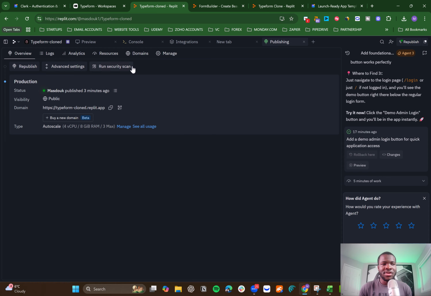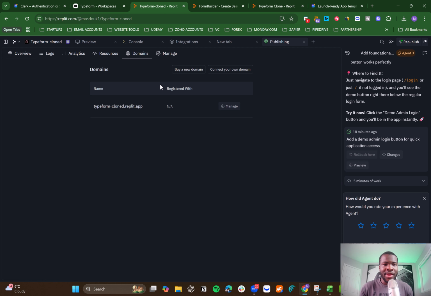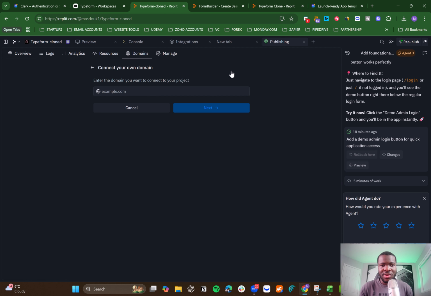And the other option here, which is important, is obviously sometimes you don't want to keep the domain name of Replit. If you're using it internally, that could be fine. But if your goal is to make it a SaaS application, then you need to make sure that you come here under the domain, and then you add your own domain. You can connect your own domain here.